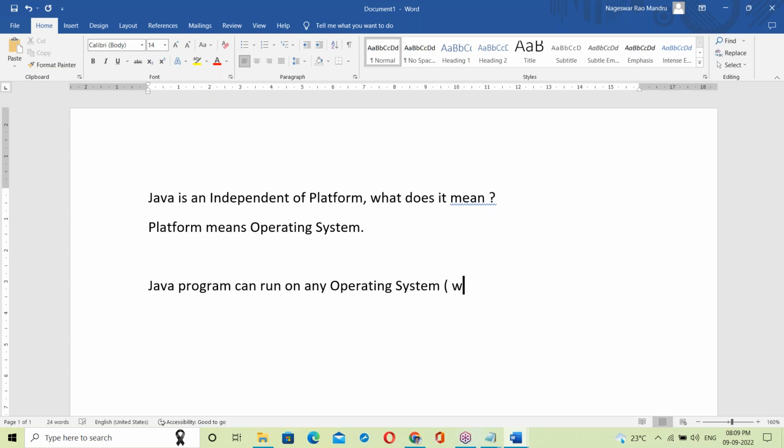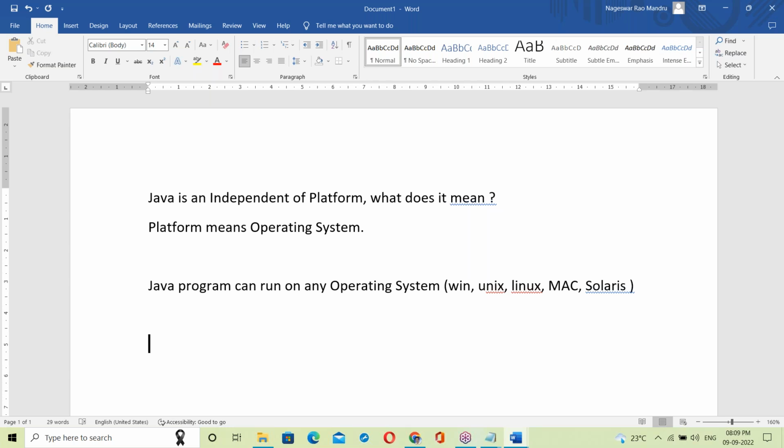Any operating system: Windows, Unix, Linux, Mac OS, Solaris, like this. A Java program can run on any OS.